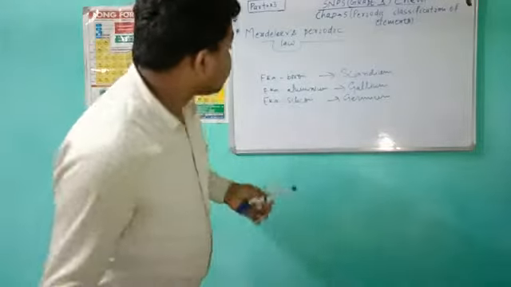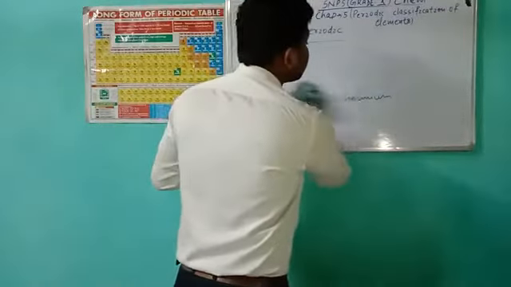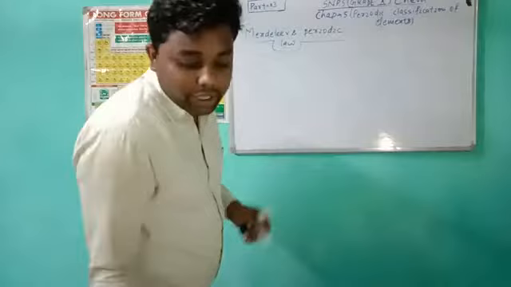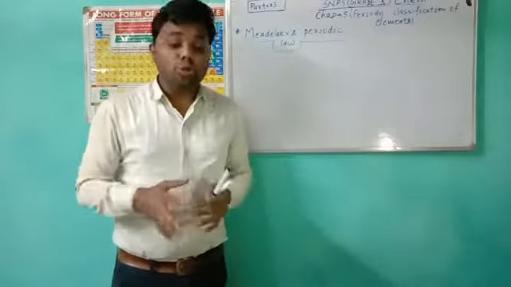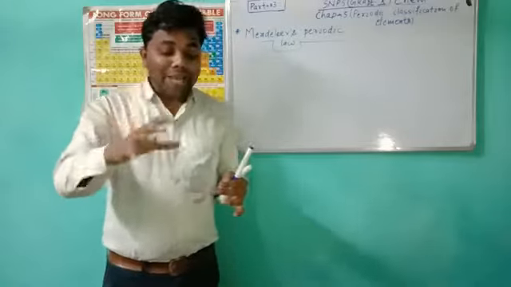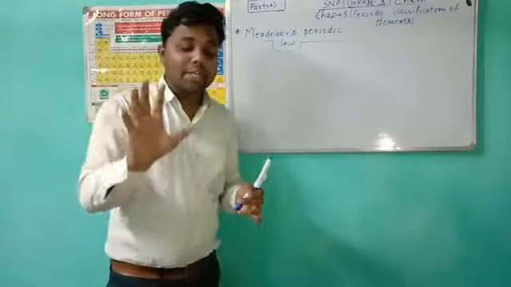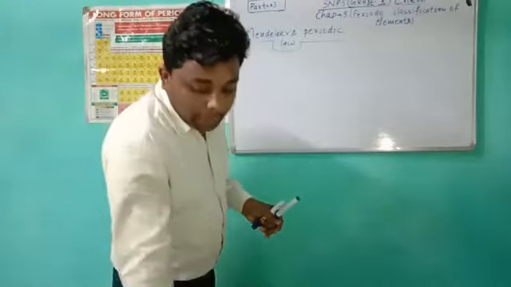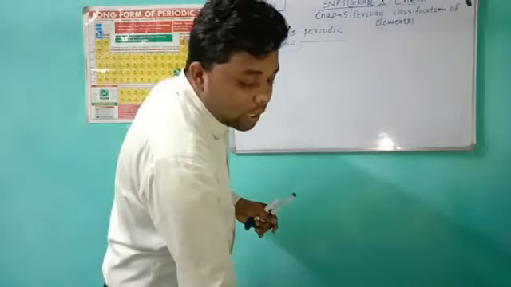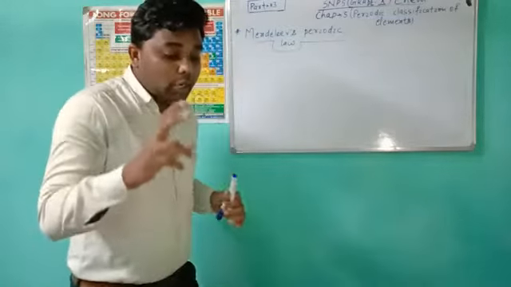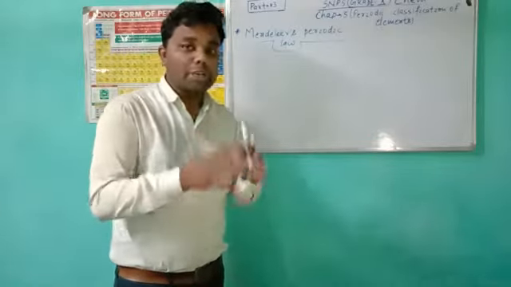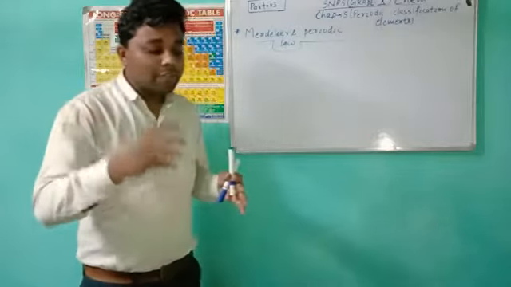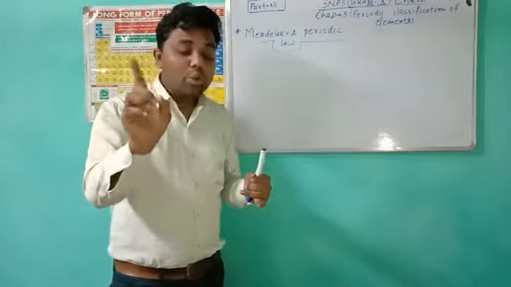Okay, so it is the first achievement and first advantage of Mendeleev's table, in which he predicted the existence of some elements that had not been discovered at that time. This is the first. And the second one is, he could predict the properties of several elements that were not known at that time.